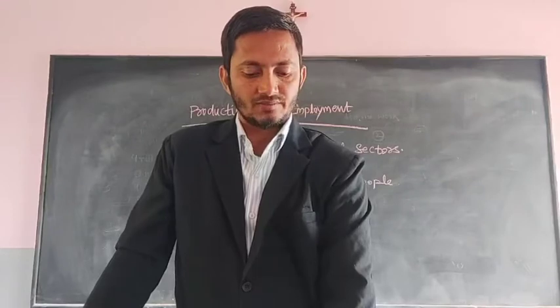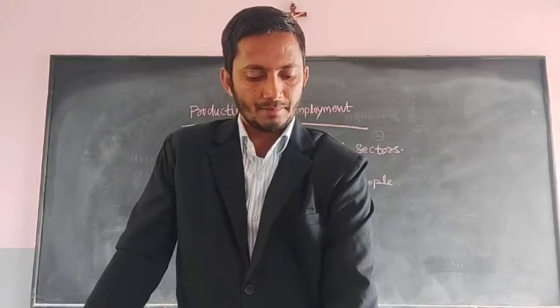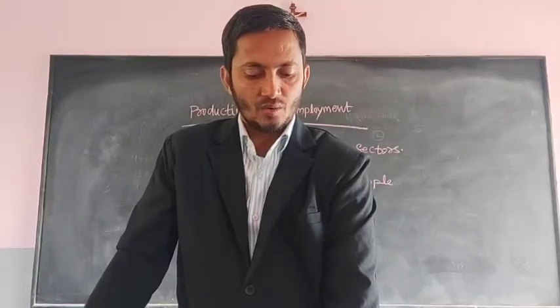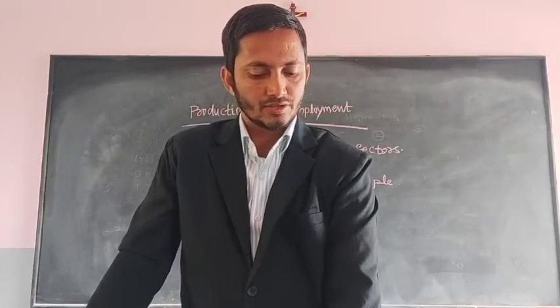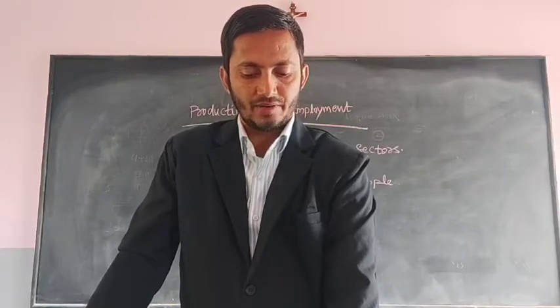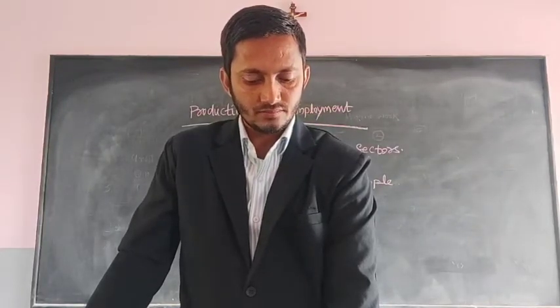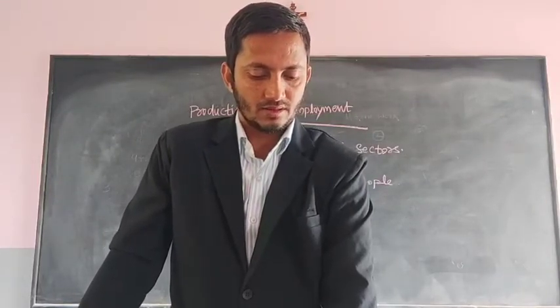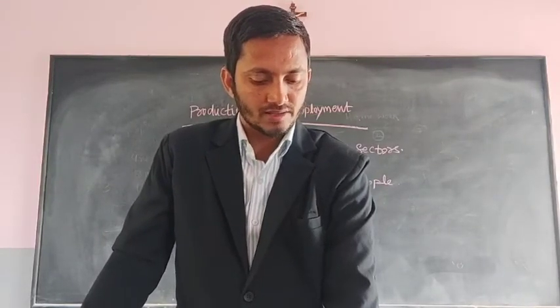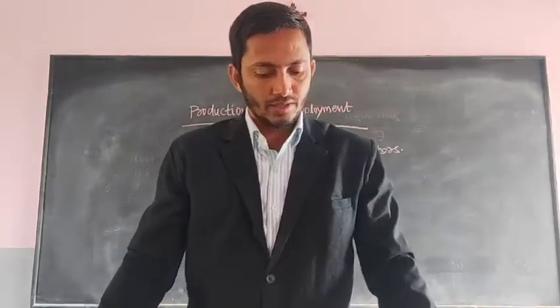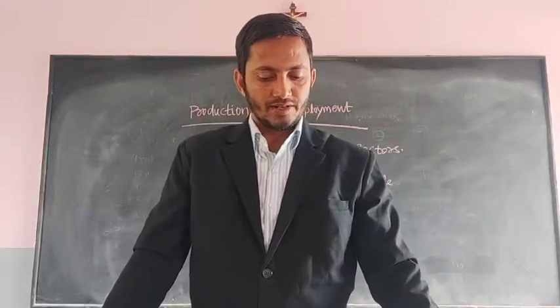All five members of the family work on the plot throughout the year. They have nowhere else to go for work. You will see that everyone is working, none remains idle, but in actual fact the labor's effort gets divided. Each one is doing some work, but no one is fully employed.